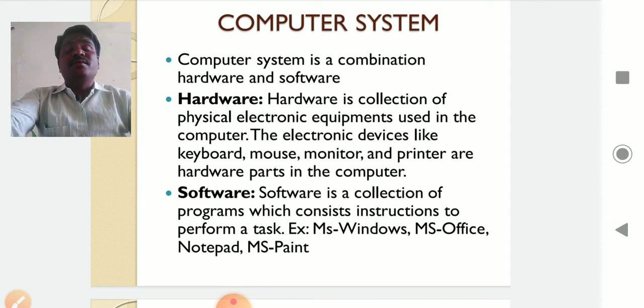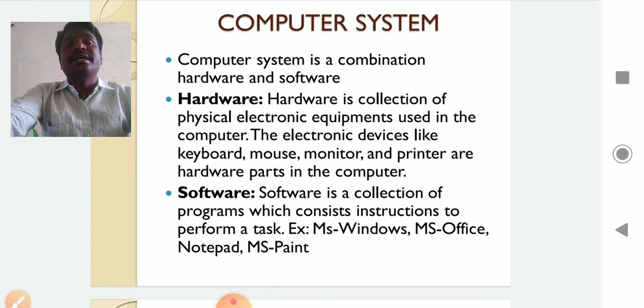For example, if you purchase a mobile phone, the touch screen and that handset is hardware. Battery is hardware. SIM is hardware. But whenever you start the mobile phone, some Android operating system or welcome to Redmi or something appears, so that is called software.